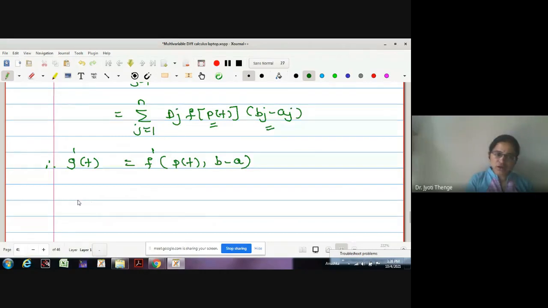Again by applying chain rule, let us find out the second order derivative.